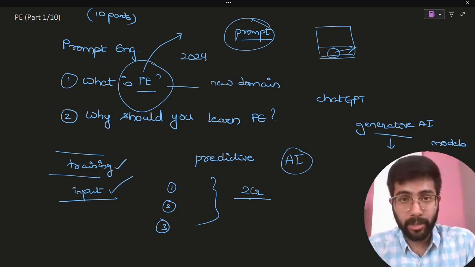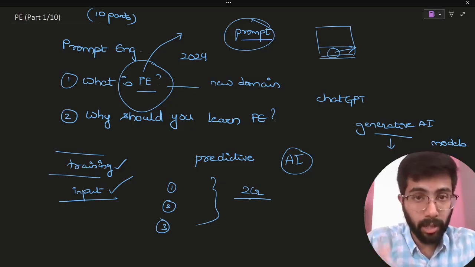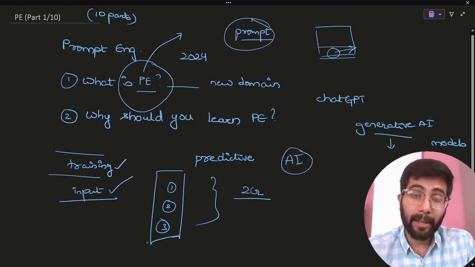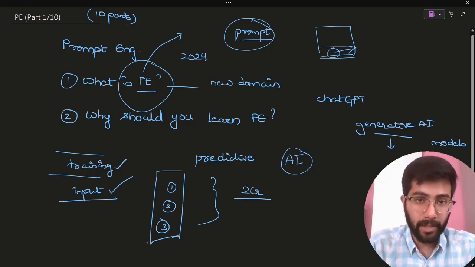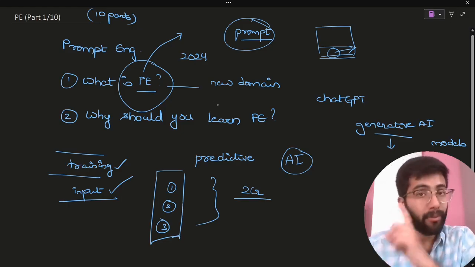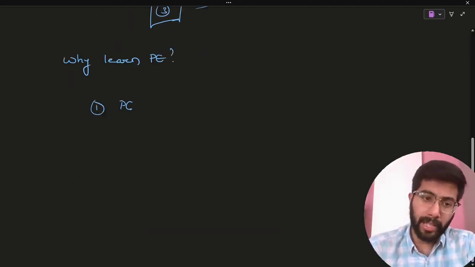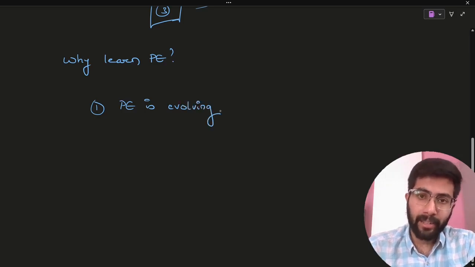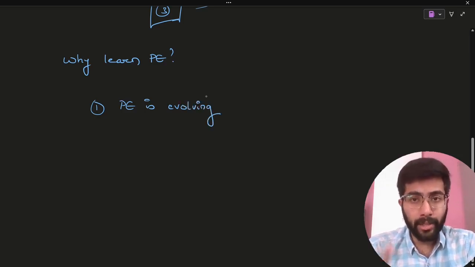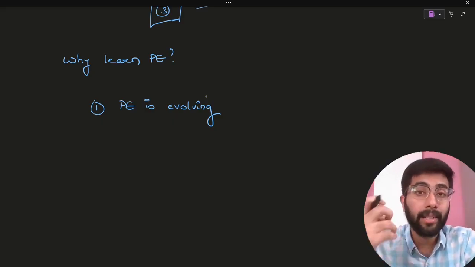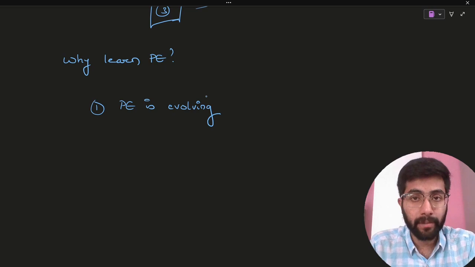Now, that brings me to the second point, which is why should you learn prompt engineering? Again, those 3 points were why companies are crazy about prompt engineering, right? Now, let's talk about why you should learn prompt engineering. Number one, prompt engineering is evolving, right? When I say that, you rarely get opportunities in your lifetime where you get to learn technologies that are currently in a stage of evolvement, right?